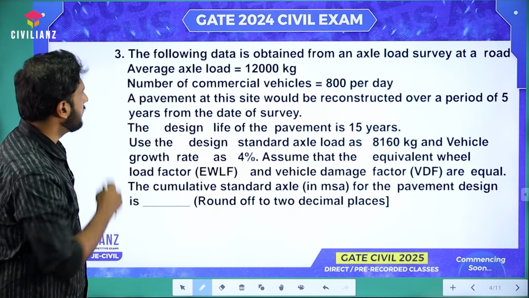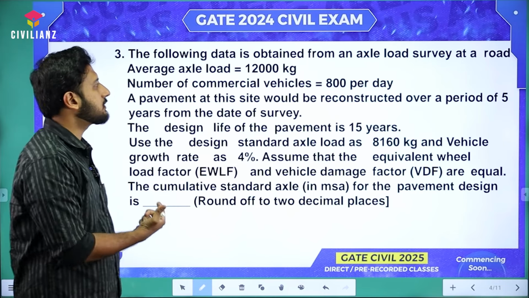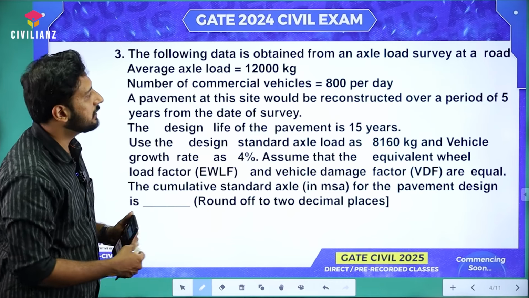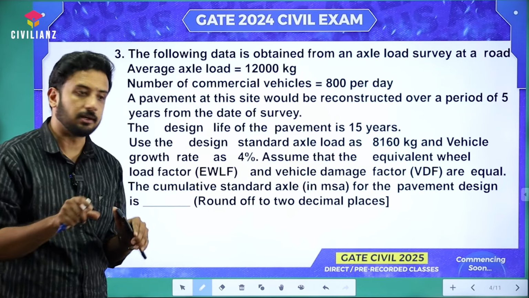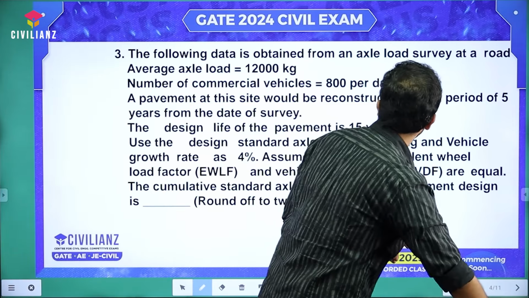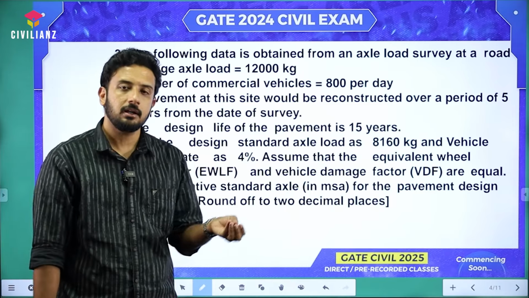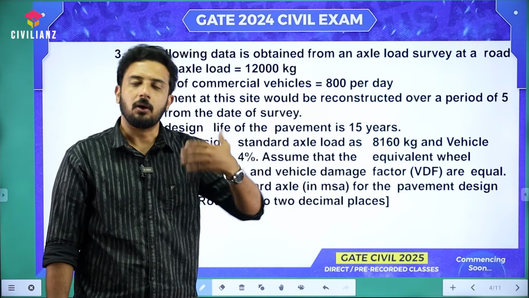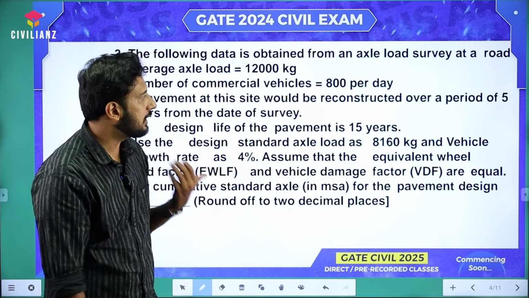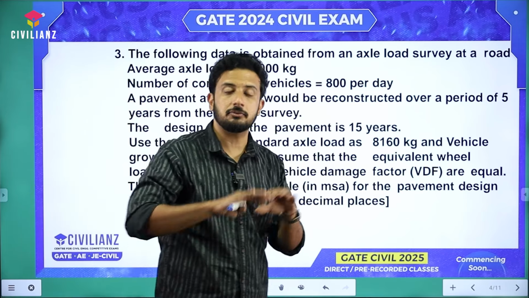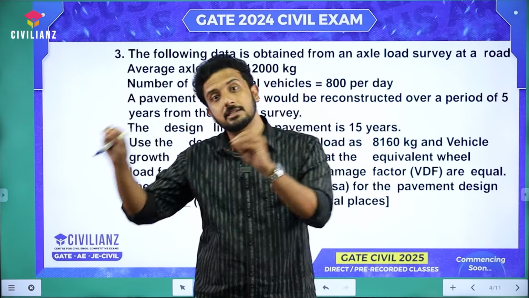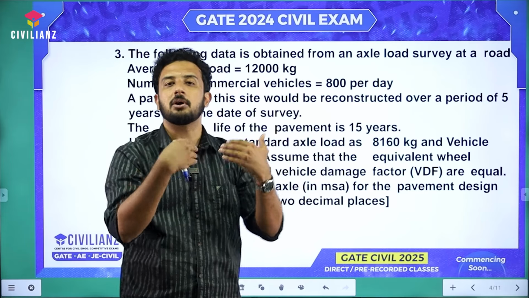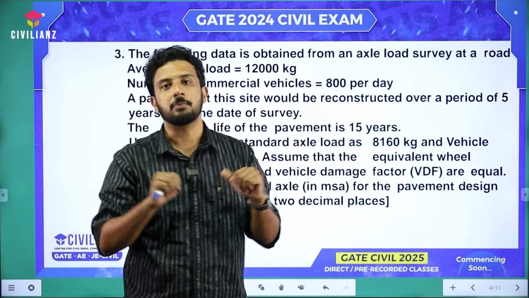Anyway, so look at the question. They have given the average axle load as 12,000 kilogram and the number of commercial vehicles equal to 800 per day. When? This is the point. So that 800 vehicles per day is counted on a particular day. It's not an estimated value, right? Always when we are designing a road, we need to estimate, we need to forecast, we need to anticipate. That's why it's called anticipated traffic. We need to anticipate the number of vehicles when the road is open to public.